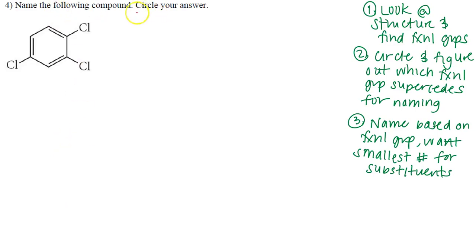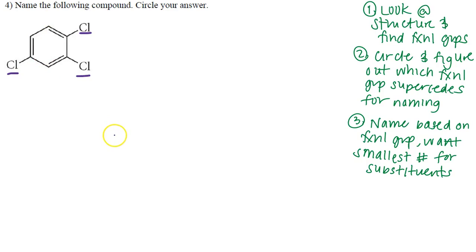Name the following compound and circle your answer. So you already know it's all about strategy and approach. The first thing you have to do is look at this compound. All right, I see some halogens. So I'm thinking, what did I learn about functional groups and halogens? Haloalkanes, right? So I know halogens have to be chloro or bromo or fluoro, et cetera, right? I know that. And then also look at this ring structure. What do we notice about this ring structure?